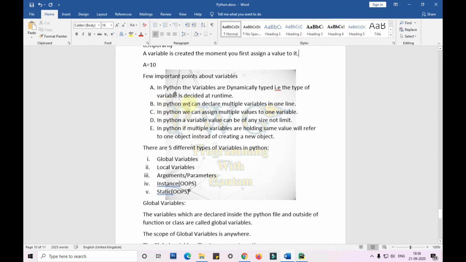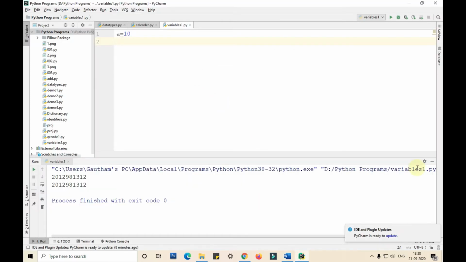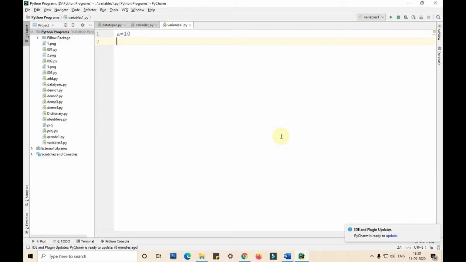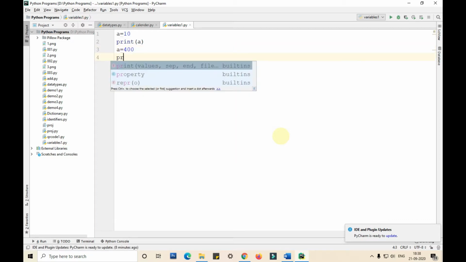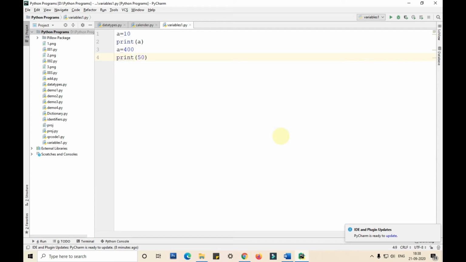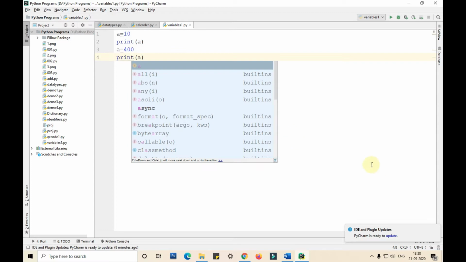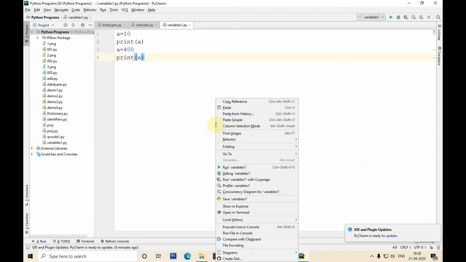In Python we can declare multiple variables in one line, unlike in other programming languages. We can also assign multiple values to one variable. Here I have assigned a is equal to 10 and I'm printing a. Then I'm assigning a is equal to 400 and printing again. So I'm using the same variable name but with different values.